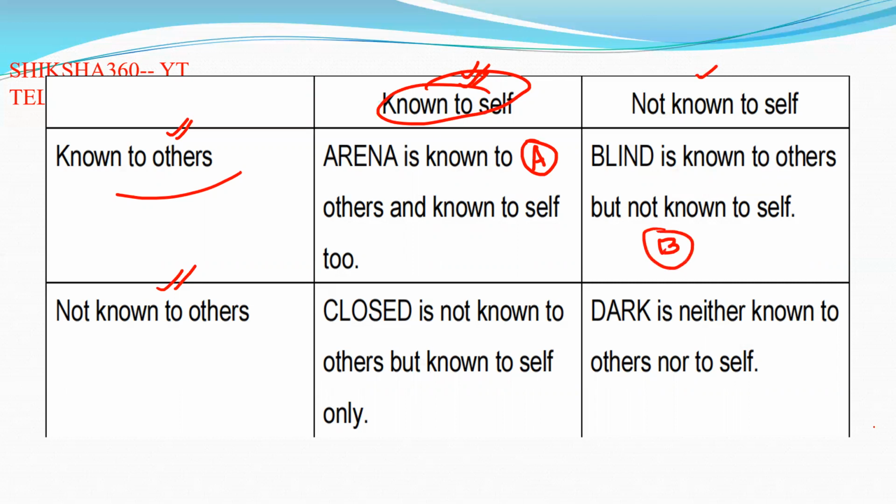We are blind, but others are not. When others do not know us, do not know our capabilities, but we know ourselves, that is known as closed. The fourth one is not known to self.